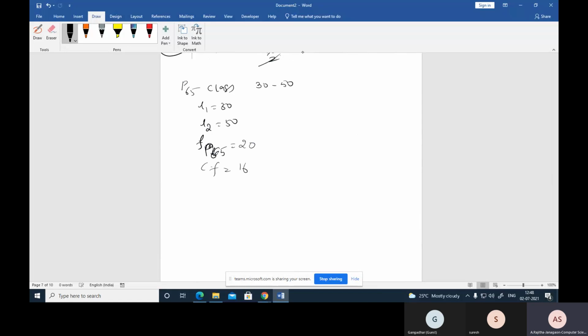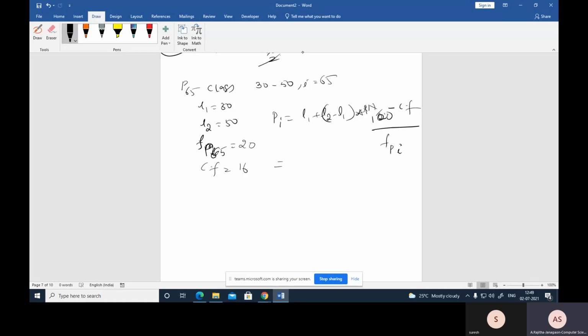Now substitute these values in the formula: Pi equals L1 plus (L2 minus L1) into (i n by 100 minus cumulative frequency) divided by the frequency of that particular percentile class. Here the i value is 65.